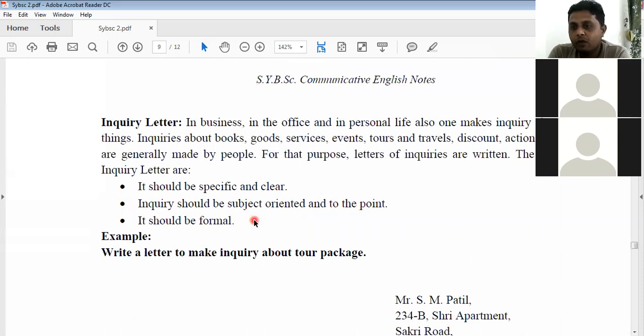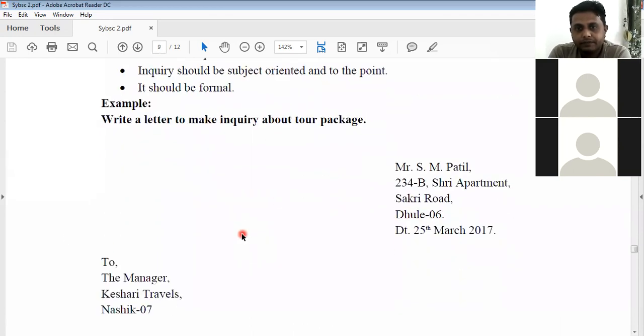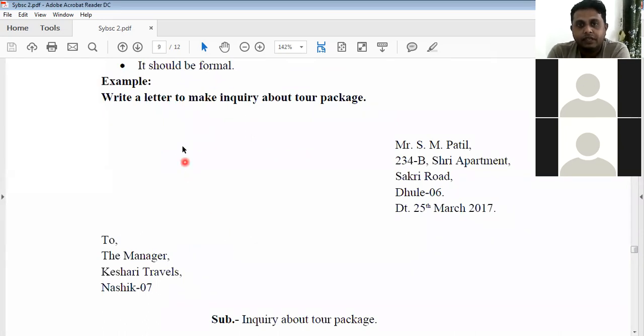So let's have one more example, of an inquiry letter. We inquire about many things, right? For example, let's go directly to the example. Write a letter to make inquiry about a tour package. You are writing to some travel company and you want to go on some picnic, so you are asking for tour package information.